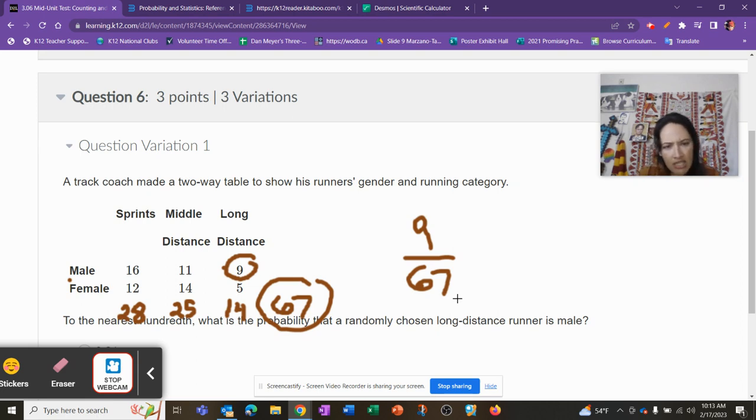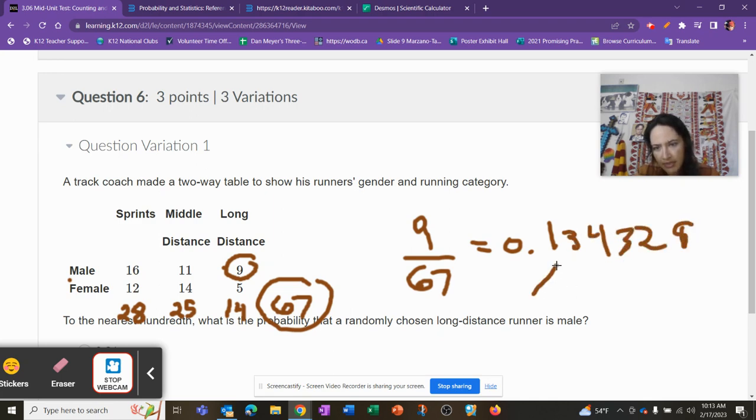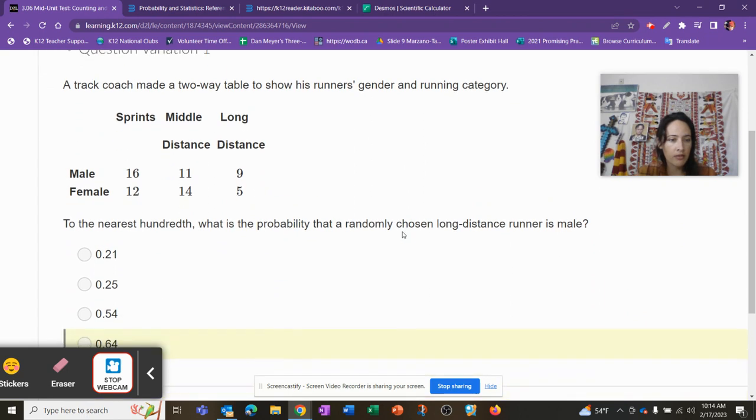So to the nearest hundredth, right? When I type this in my calculator, I get a decimal 0.13432. Tenths, hundredths, thousandths. It's a 4, so it should be 13%, 0.13. I don't know how they want you to write it, so let's go look. But I know what I'm looking for.